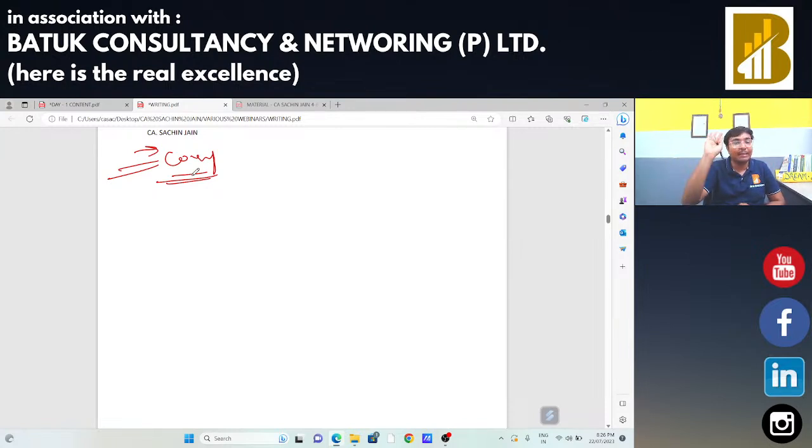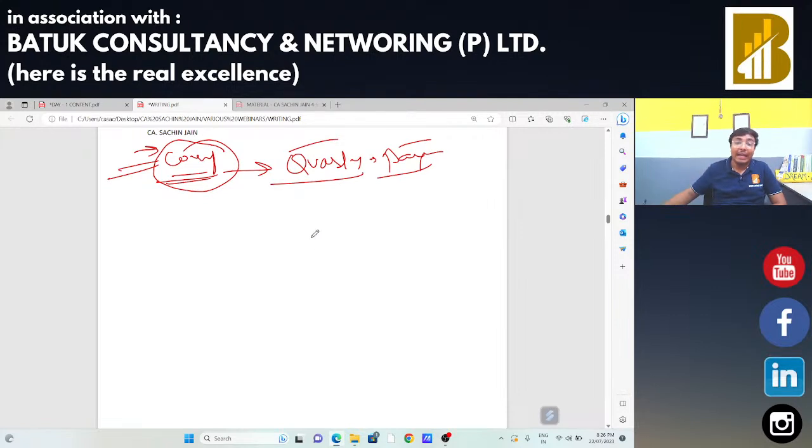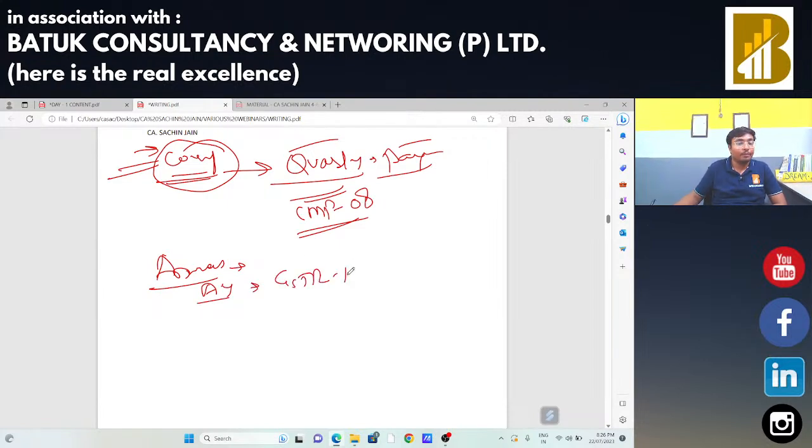We have one specific chapter on returns, but about composition I just want to tell the basic thing. In case of composition scheme, you need to file your return quarterly. You just need to make the payment of taxes quarterly, and the name of that particular return is CMP 08. Okay, and annually, you need to file one annual return also, that is GSTR 4. So total two returns are applicable in case of composition scheme.